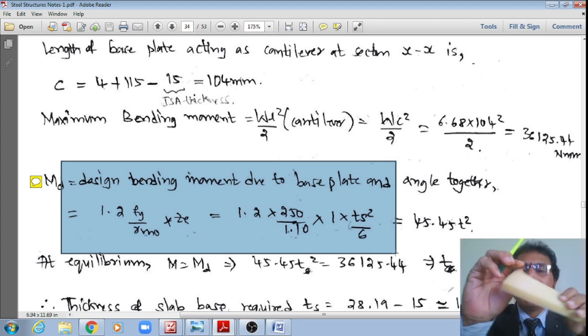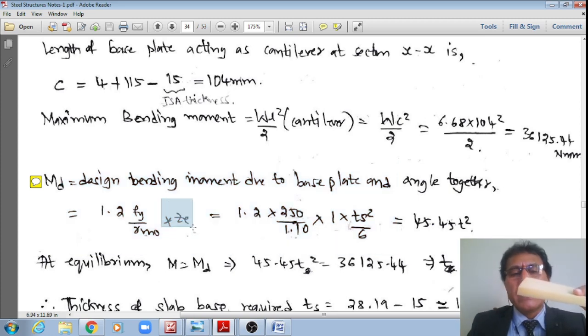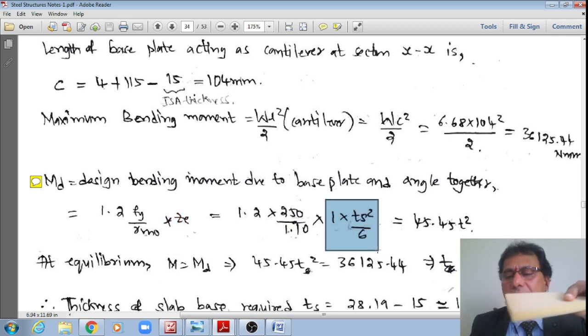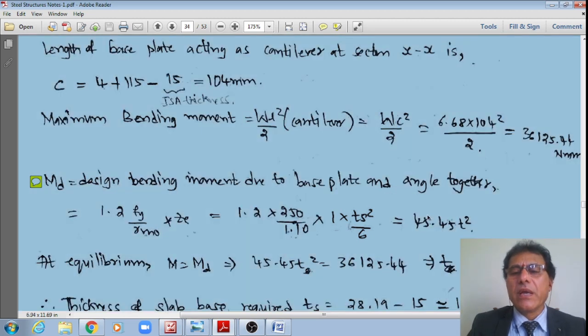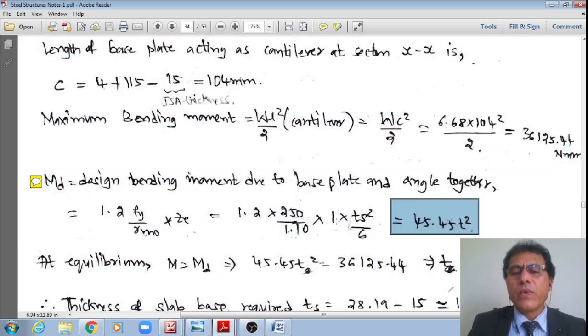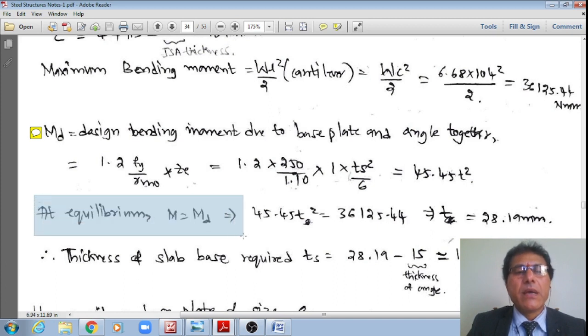What is that cantilever bending moment that I am calculating? Ze is the elastic section modulus, which is nothing but B T² by 6. B is equal to 1 unit, as we have just assumed, and let T be the thickness of the base plate. That divided by 6, therefore it works out to 45.45 T² N·mm per mm width. Please make a note. However, for equilibrium, the factored moment must be equal to the design bending moment.